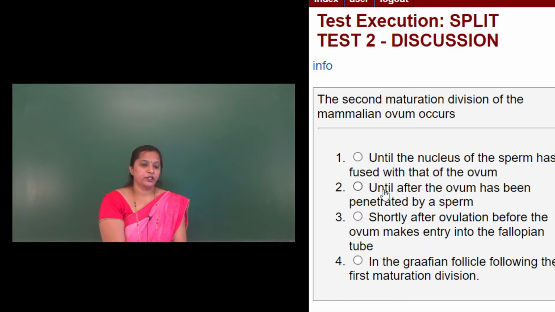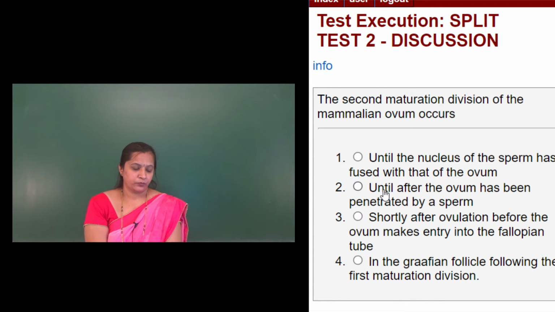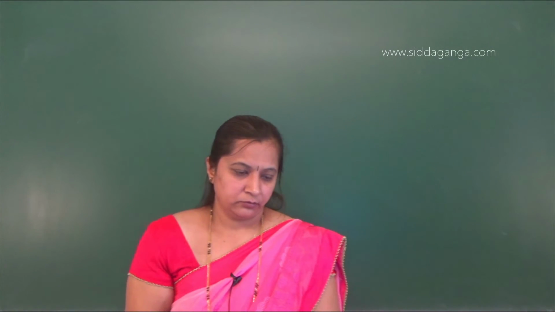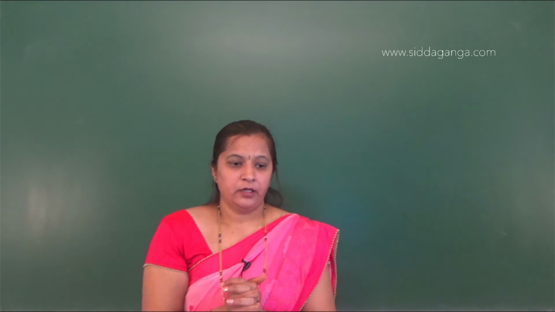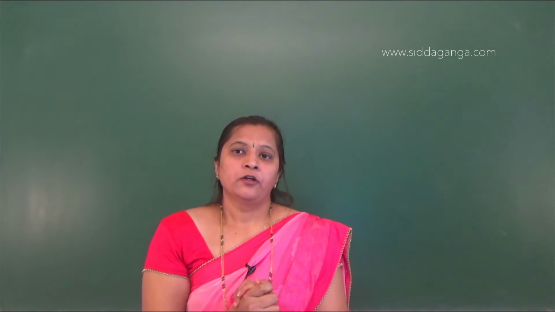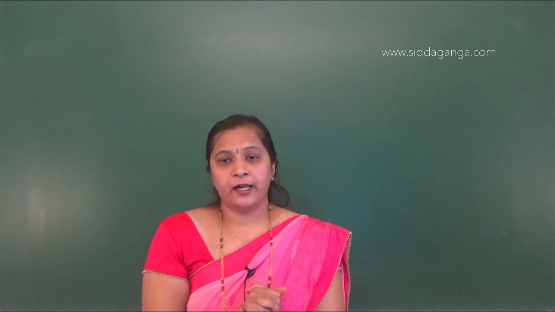Second maturation division of mammalian ovum occurs. First option is until the nucleus of the sperm has fused with that of the ovum, second is until after the ovum has been penetrated by the sperm, third is shortly after ovulation, before the ovum makes entry into the fallopian tube, and fourth is in the Graafian follicle, following the first maturation division. These are the four options they have given. Second maturation division means the second meiosis division. Okay, so second meiosis cell division.